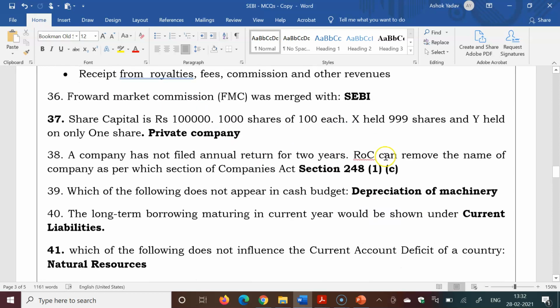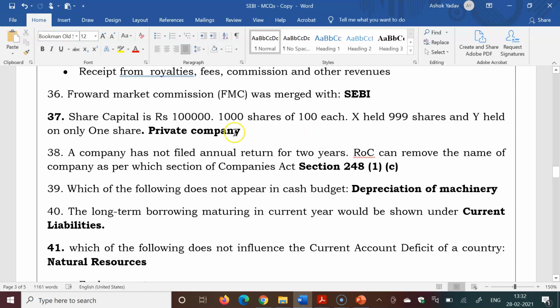FMC was merged with SEBI. It is exact. This was a simple question. Share capital is rupees 1 lakh and X held 999 shares and Y held only 1 share. Then what type of relationship is it?